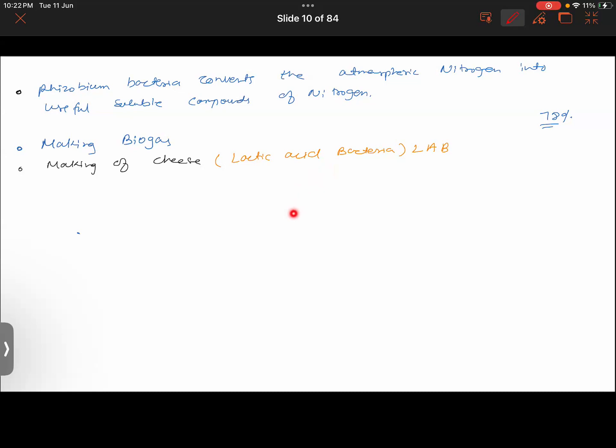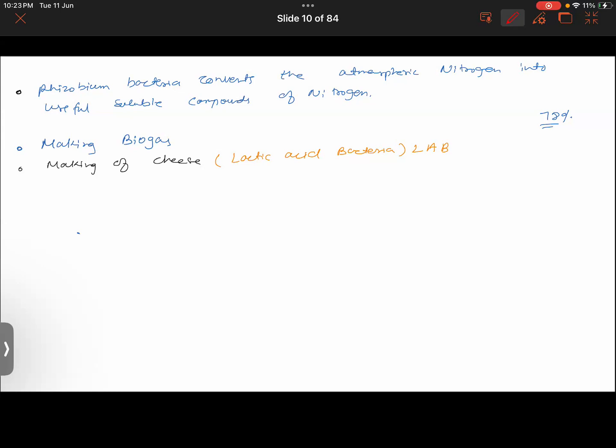Furthermore, you'd be adding salt into it, and you'd be adding multiple other things into it, and gradually it will convert into cheese. So namely the microbe that would be used for the production of cheese would be the lactic acid bacteria. Keep that in mind. By the way, this lactic acid bacteria which we are referring to, can you guess the name of the bacteria?